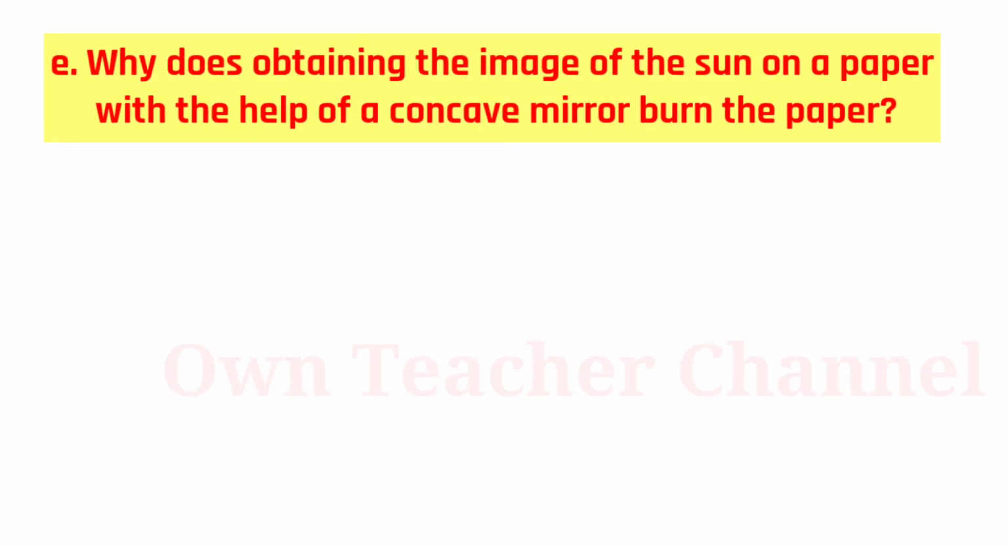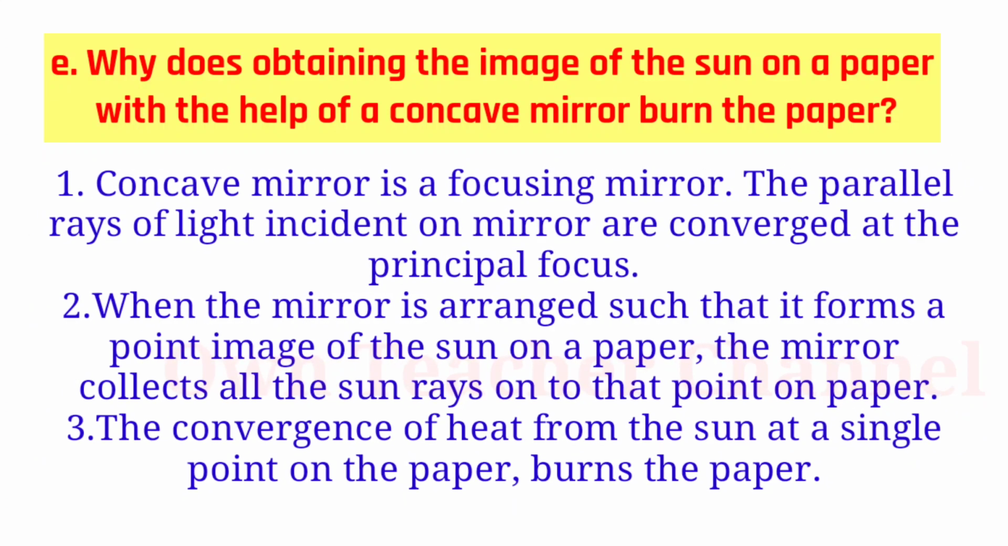E. Why does obtaining the image of the sun on a paper with the help of a concave mirror burn the paper? 1. A concave mirror is a focusing mirror. The parallel rays of light incident on the mirror are converged at the principal focus. 2. When the mirror is arranged such that it forms a point image of the sun on a paper, the mirror collects all the sun rays onto that point on the paper. 3. The convergence of heat from the sun at a single point on the paper burns the paper.